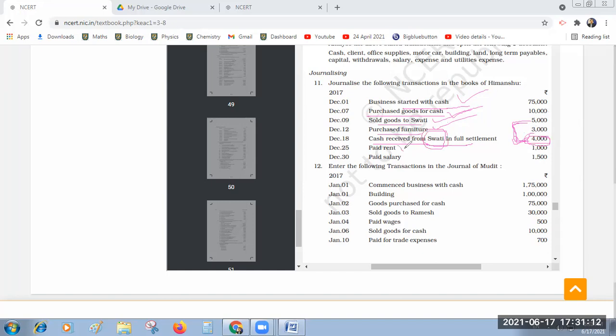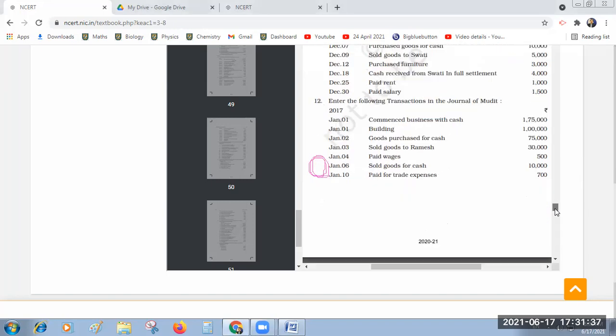Then rent account debtor to cash account. Salary account debtor to cash account. Did you understand? Okay. Is it clear? Yes, sir. Okay. Now this 12th problem also you do, quickly. The 12th problem also, up to 10th date you do first. No problem. Next page I will share again. Otherwise I will try in a single page.